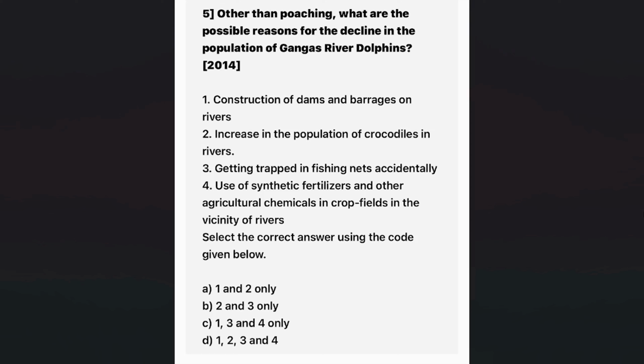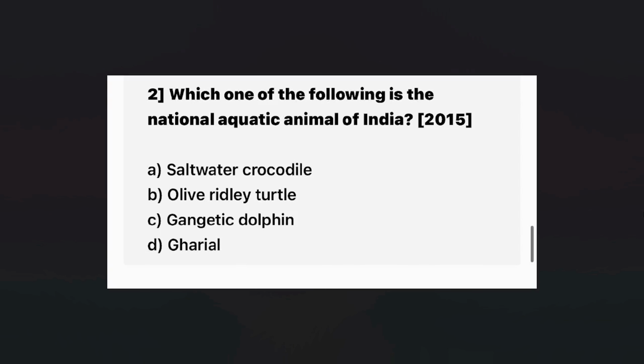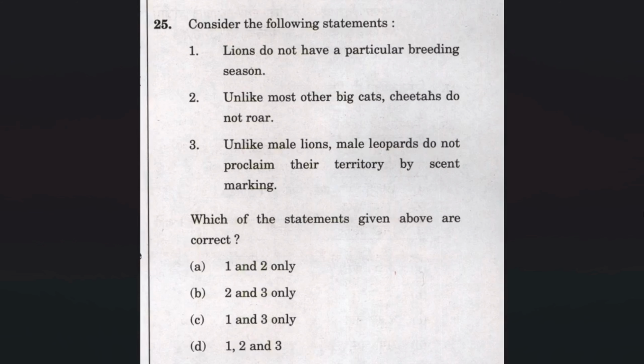Then this is a question on threats. What are the threats the Ganges river dolphin is facing? So you can see what threats are being faced. We are seeing questions on habitat, questions on features, questions on threats, and questions on status, like what is the status under the Wildlife Protection Act, etc. Which one of the following is the national aquatic animal in India? When the government is declaring something, you should immediately know it is a part of current affairs.